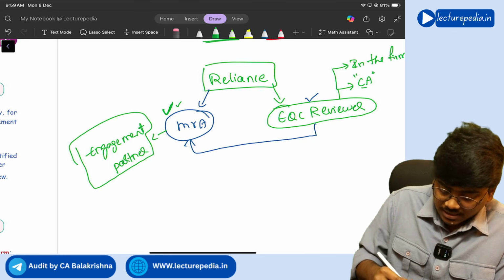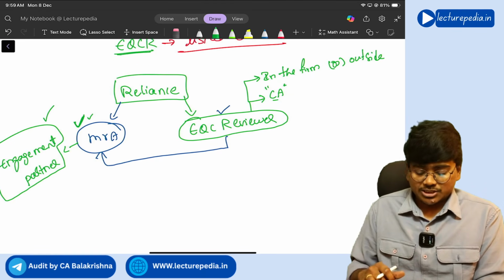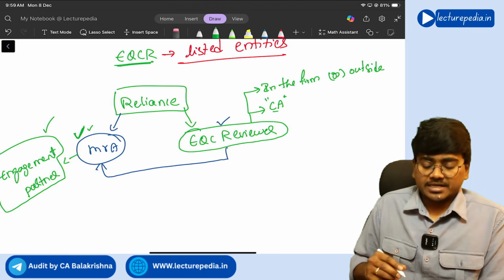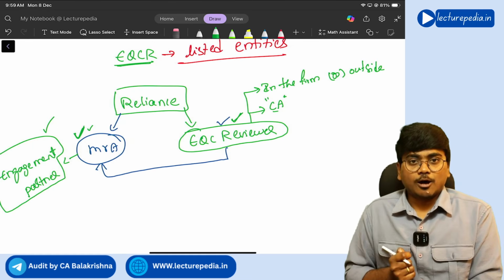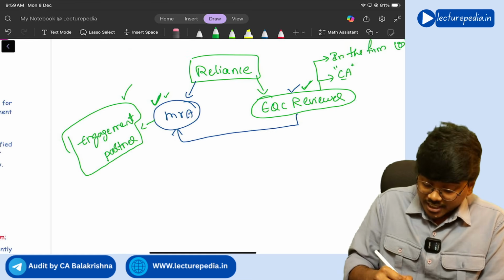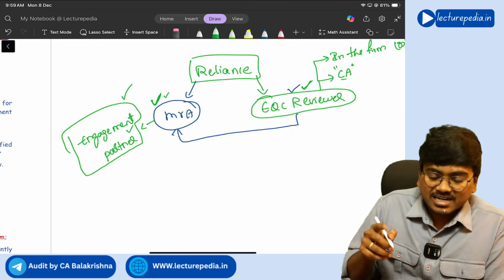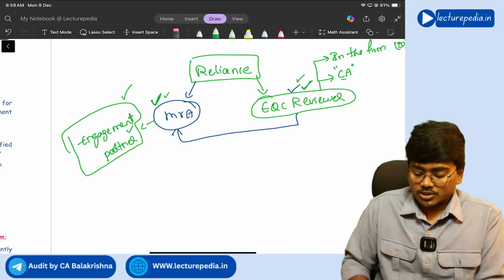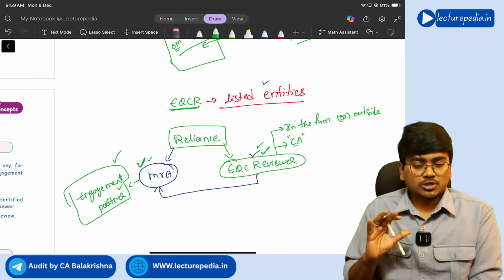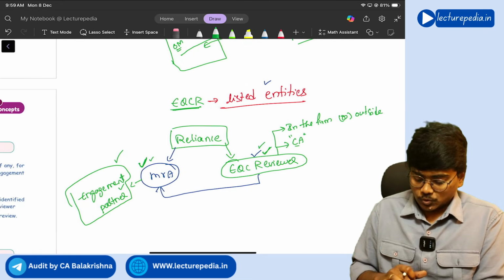It is the responsibility of the engagement partner to ensure that for his audit, an engagement quality control reviewer has been appointed, and this engagement partner should not give the audit report until and unless the EQC review has been completed. Got it? So these are some points with respect to engagement quality control review.